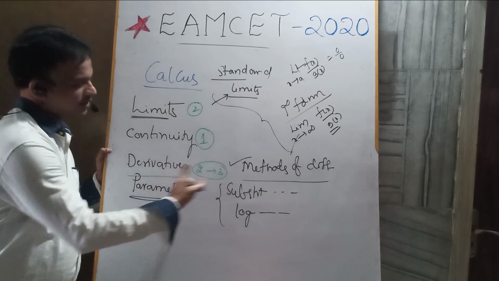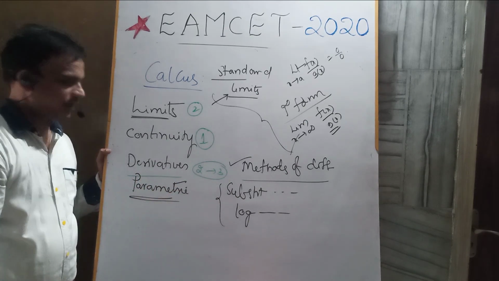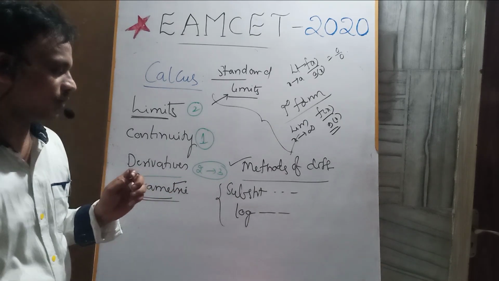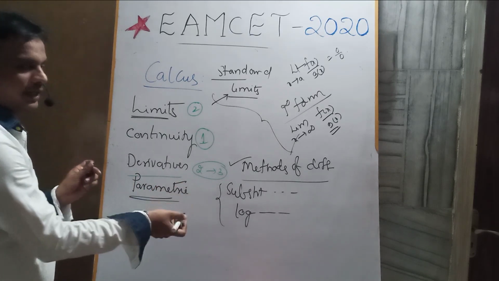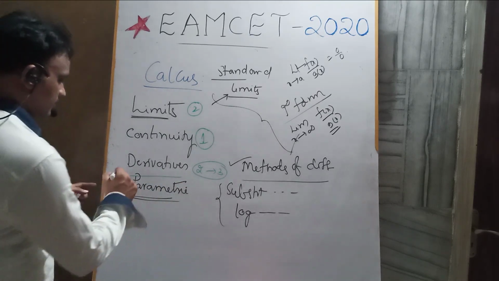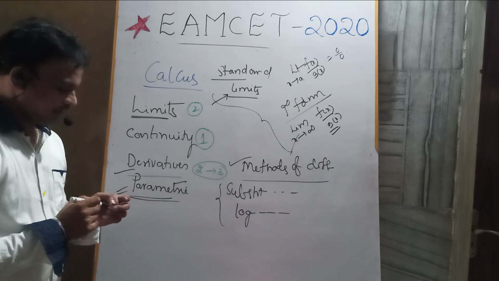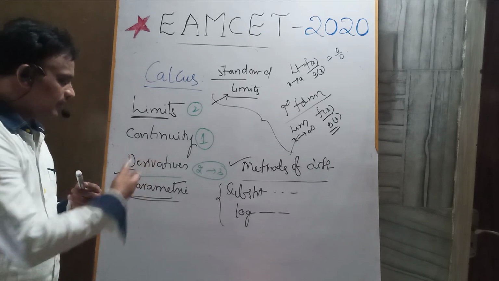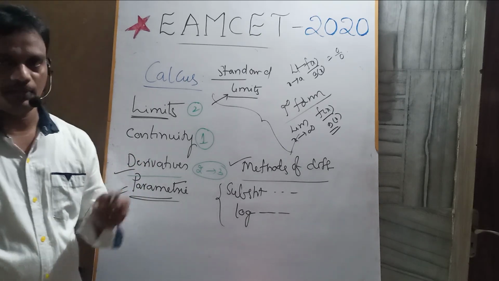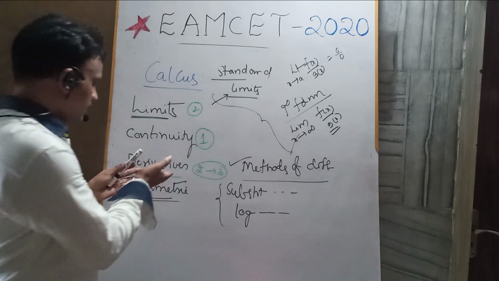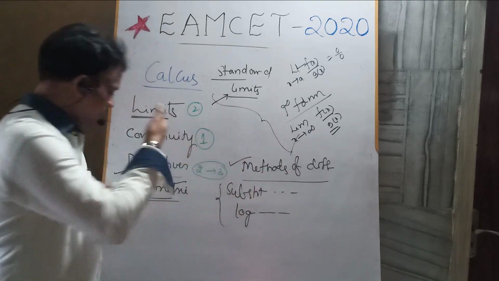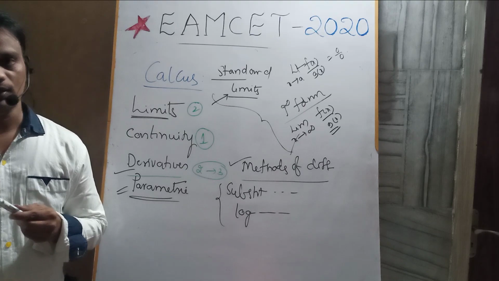Okay, x in terms of t and y in terms of t. Find dy by dx. So we are going to find dy by dt and dx by dt like this. Okay, and finally the last concept is the double derivative concept. Also please focus on that. Mainly I am going to say this one, methods of differentiation. Please focus on that from the derivative concept.